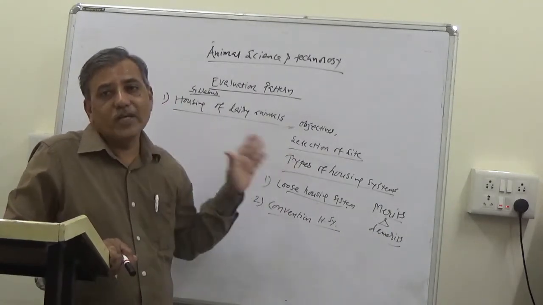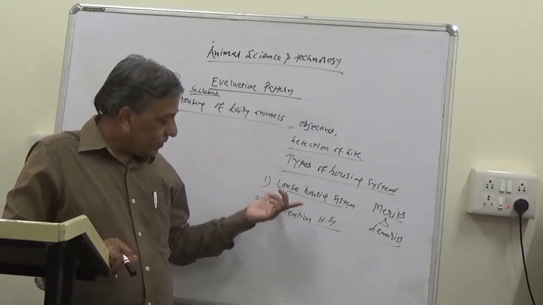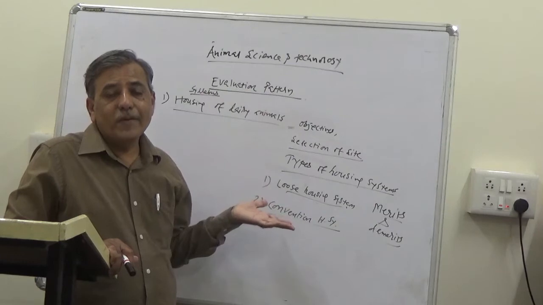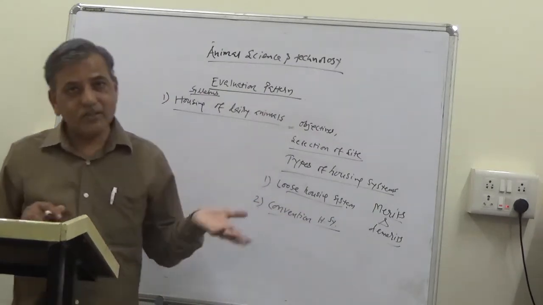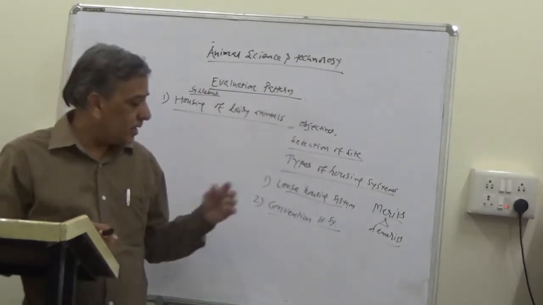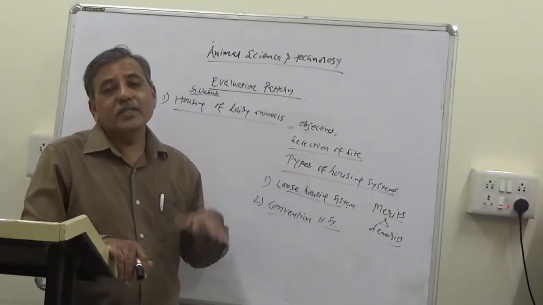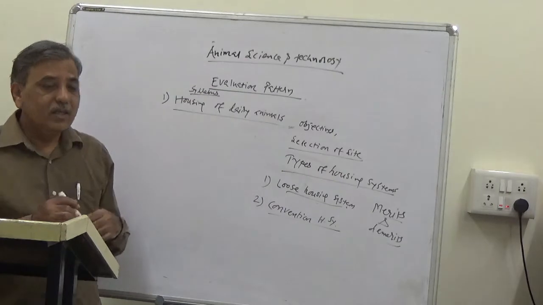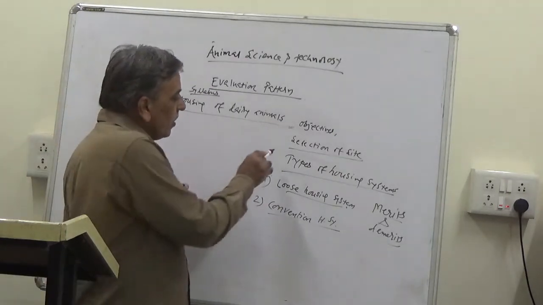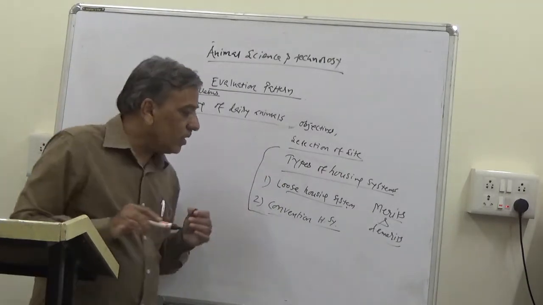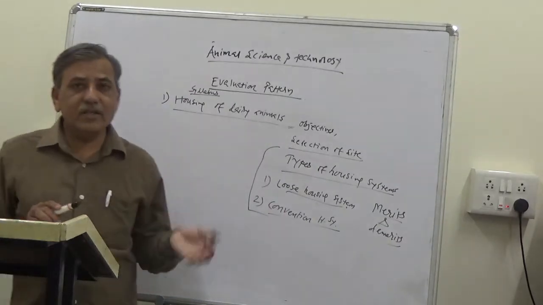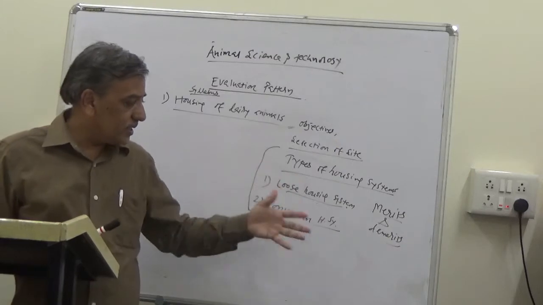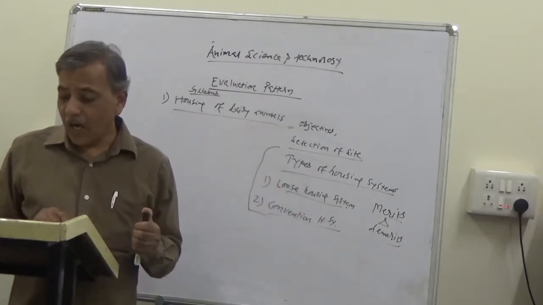Complete shelter is provided to the animals. In conventional housing system also, depending upon the arrangement of animals, there is head-to-head system and tail-to-tail system. And again, there are advantages and disadvantages of each system of housing. So we are going to study all these systems of housing along with their advantages, their disadvantages, and the comparative study of these different types of housing systems.